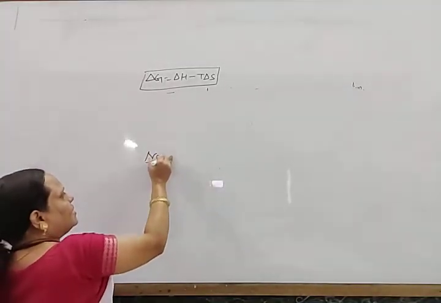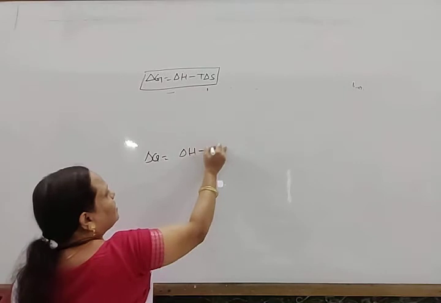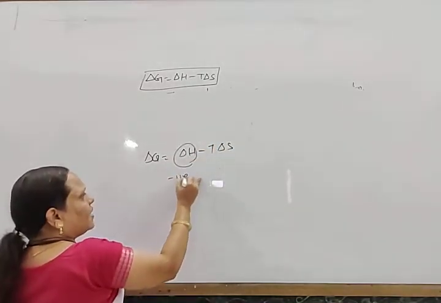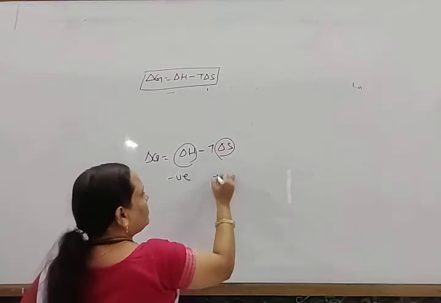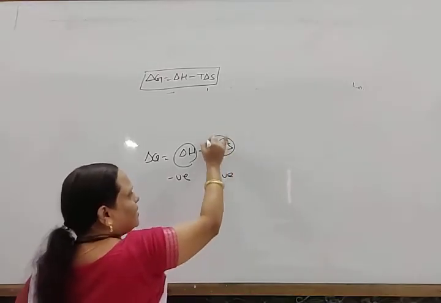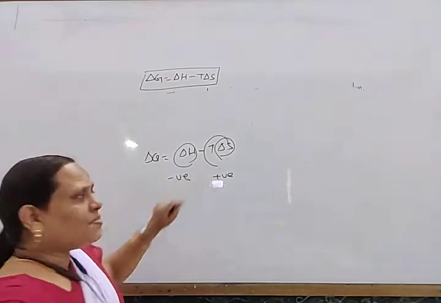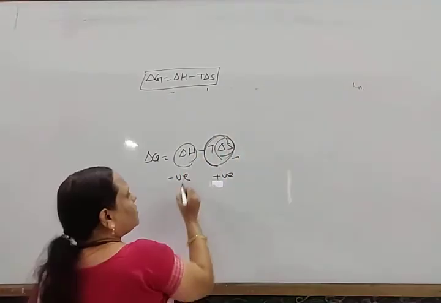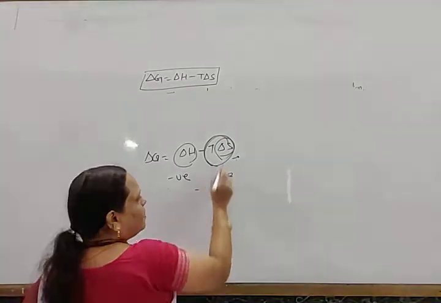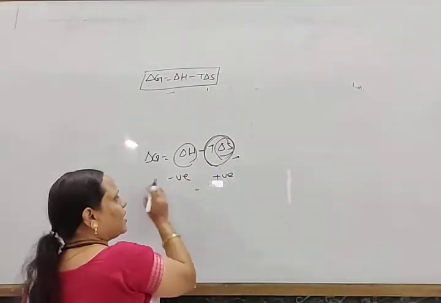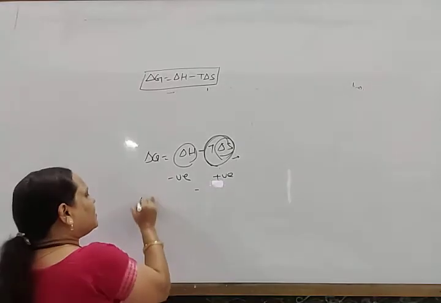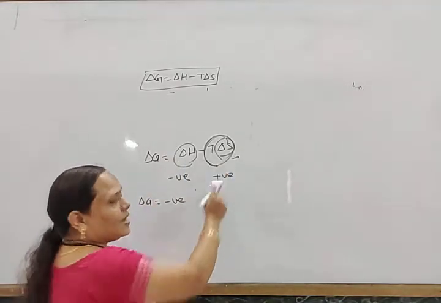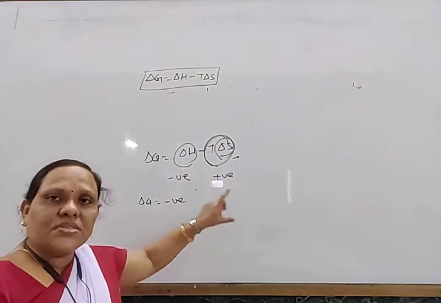So ΔG is equal to ΔH minus TΔS. If ΔH is negative and ΔS is positive, then since temperature is always positive, TΔS is also positive. So a negative minus a positive gives an even more negative value. In this way, ΔG is negative when ΔH is negative and ΔS is positive, and the process is